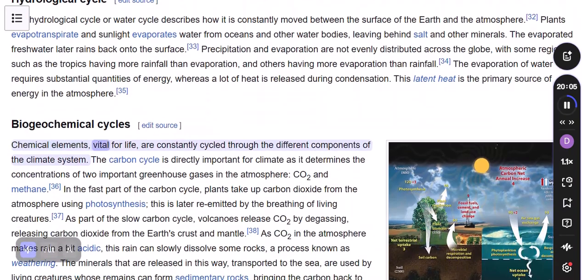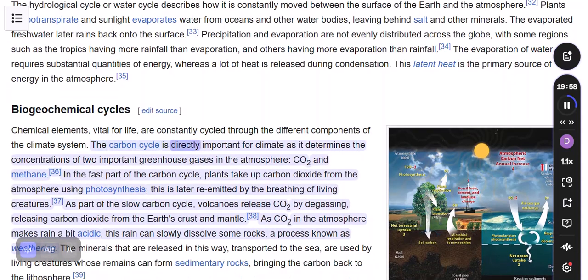Chemical elements, vital for life, are constantly cycled through the different components of the climate system. The carbon cycle is directly important for climate as it determines the concentrations of two important greenhouse gases in the atmosphere, CO2 and methane. In the fast part of the carbon cycle, plants take up carbon dioxide from the atmosphere using photosynthesis. This is later re-emitted by the breathing of living creatures.